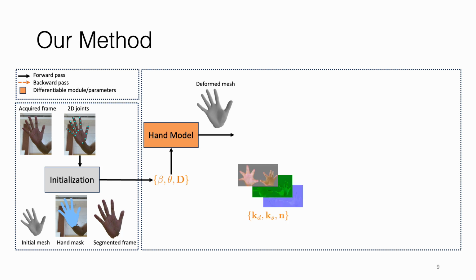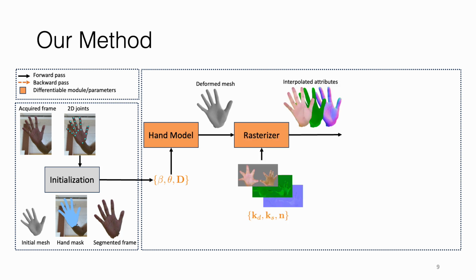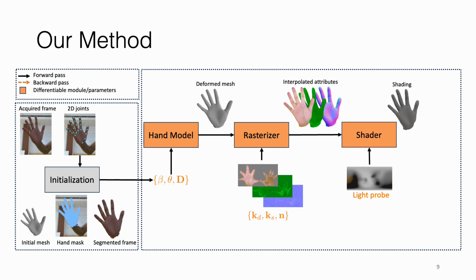Next, we rasterize randomly initialized texture maps together with the mesh to obtain interpolated attributes at each pixel. Further, to model the environment light, we use a light probe which is represented as a 2D texture. We use this in a Monte Carlo based path tracing to obtain the shading image. Finally, we combine all this to get the rendered output.